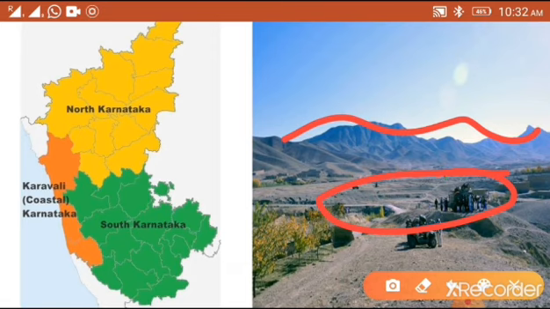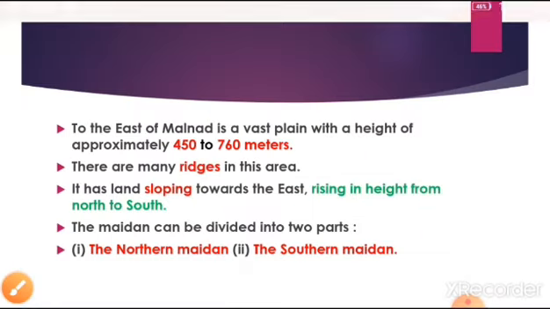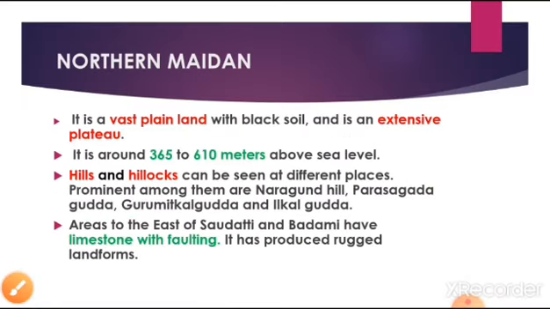Extensive plateau. Northern Maidan is a vast plain, means Vishala Maidan region with black soil and it is an extensive plateau, means when a plain land is surrounded by small mountains or small hills, it is called an extensive plateau. And its height is around 365 to 610 meters.